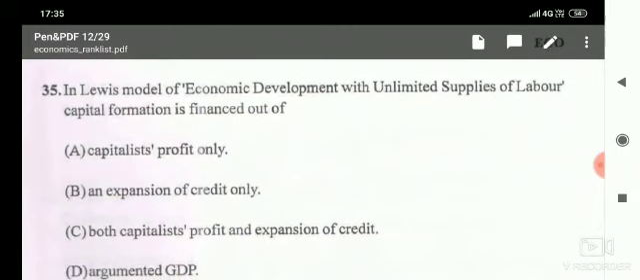In Lewis' model of economic development with unlimited supplies of labor, capital formation is financed out of. Given options are capitalist profit only, expansion of credit only, both capitalist profit and expansion of credit, and augmented GDP. Here the correct answer is both capitalist profit and expansion of credit.